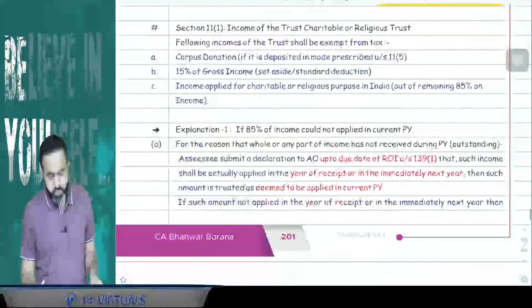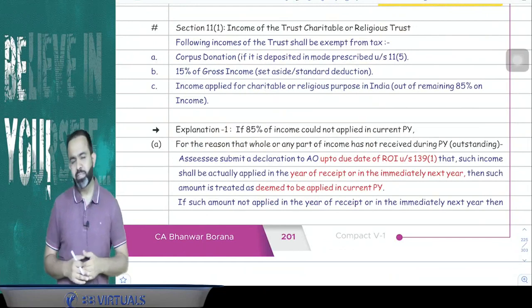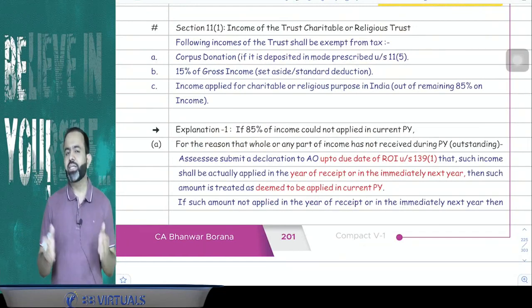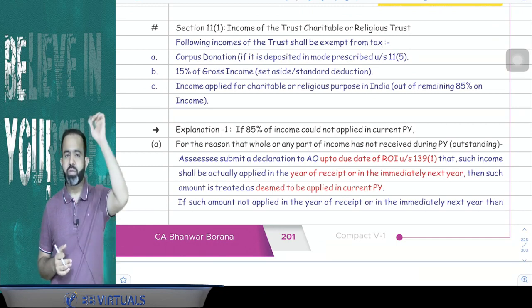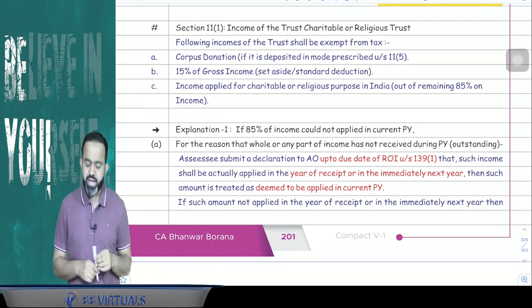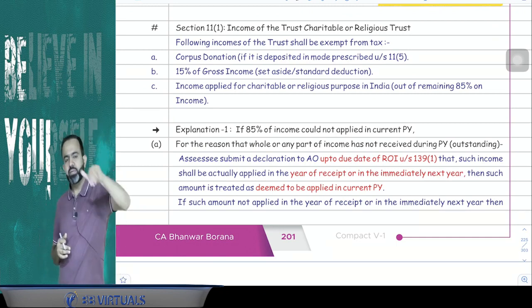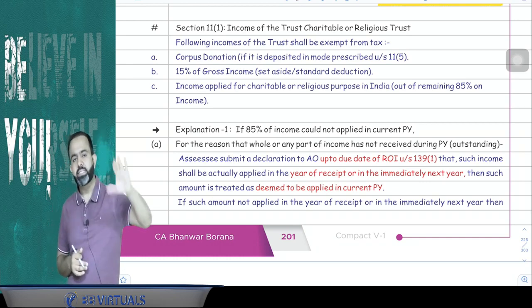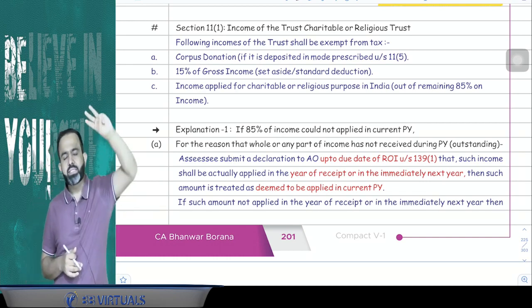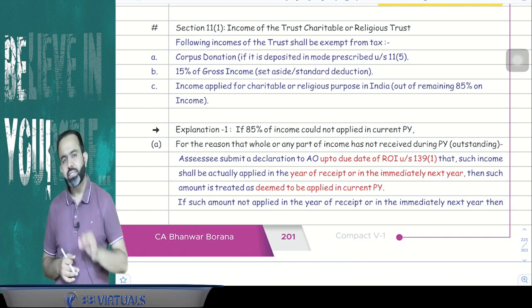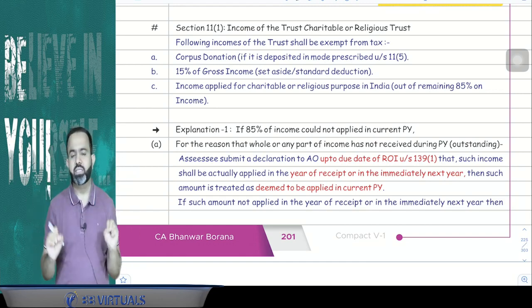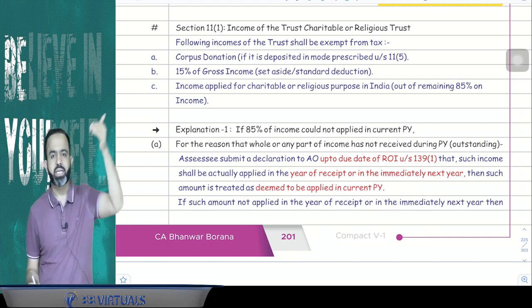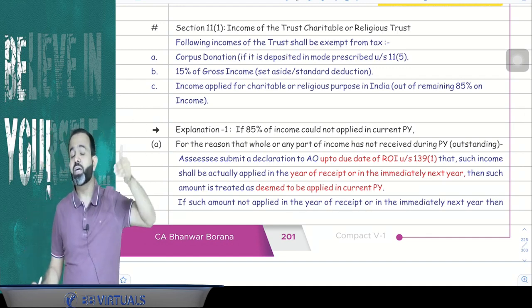Now, next part, we are going to start with the exemption, that is section 11(1). You know that the income of charitable and religious trusts is normally exempt, but how is it exempt? Section 11(1) says that any income derived by a trust from property held under trust will be exempt. Three incomes are exempt. One is 15% of the gross receipt. Whatever the gross receipt of the trust is, I can take an example: suppose the Tirupati Balaji trust has a gross receipt of 100 crore in the year.